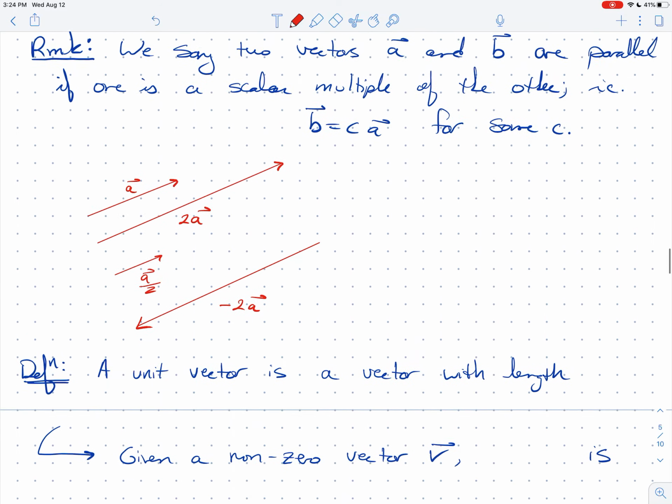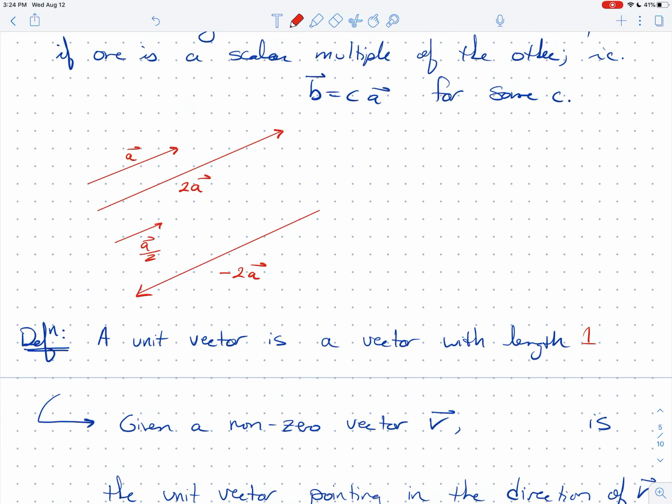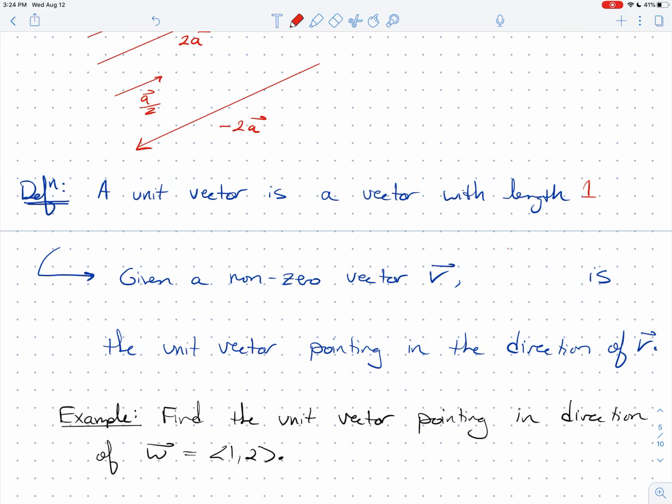All right, so moving on, a unit vector. A unit vector is just a vector whose length is exactly 1. So given a non-zero vector v, it's important that we think about non-zero vectors for this, so v is not the 0 vector, then it turns out that you can simply divide v by its length. So v over the length of v. By the way, this is legitimate because when I'm saying divide a vector, I'm really saying multiply by 1 over the length of v. I'll show you in a minute. So this vector is the unit vector pointing in the direction of v.